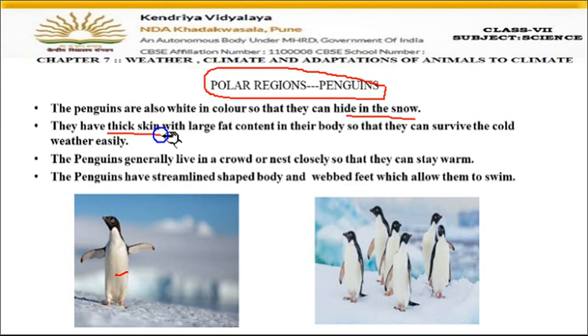Then they have a thick skin with large fat content in their body, right? Now you can see that the outer skin is of white color. Under this skin they have a layer which is made up of fats, and this fat keeps their body warm, and that's why they can live very easily in this cold weather.